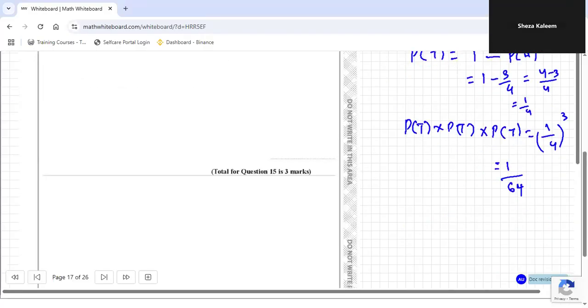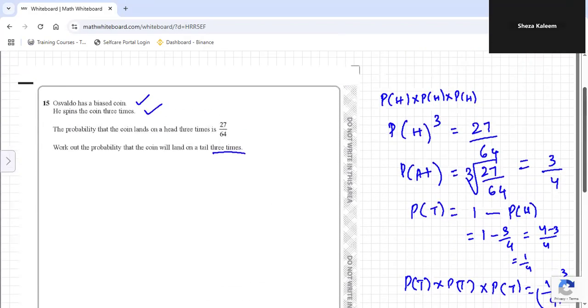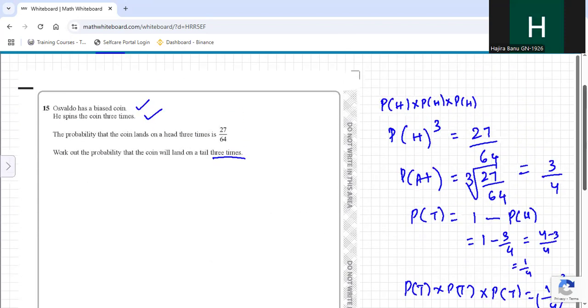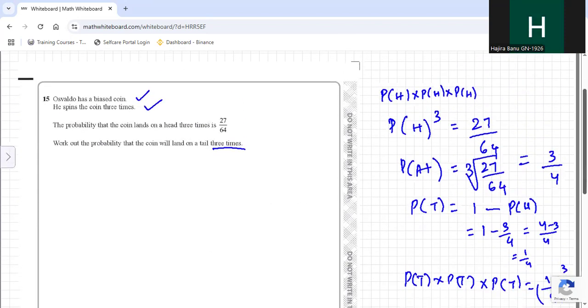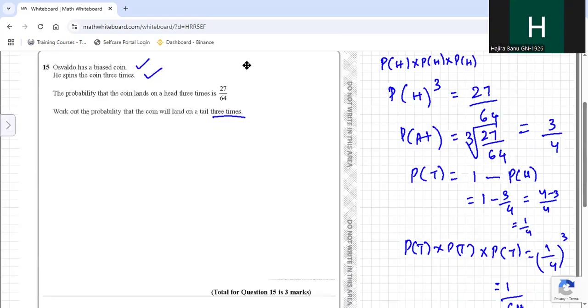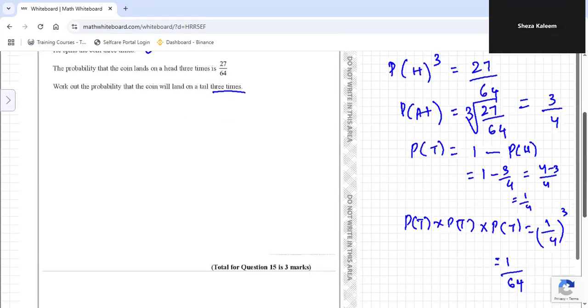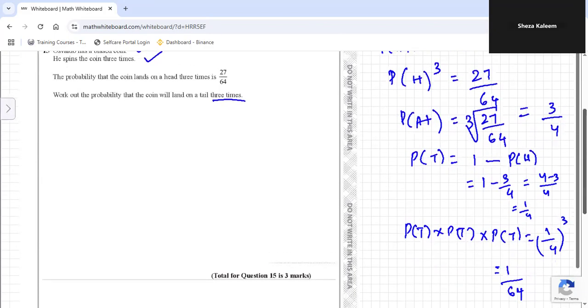Ma'am, can I take a screenshot of this? Why do you want to take a screenshot? Why don't you want to copy now? Copy first. No, I was still okay. Copy first.